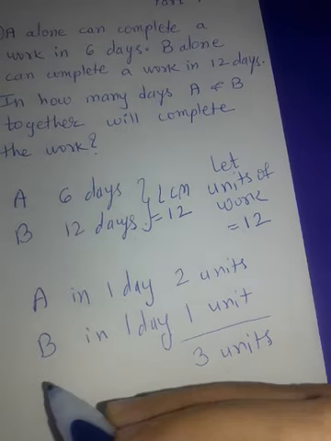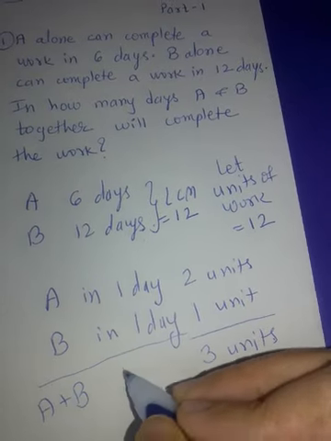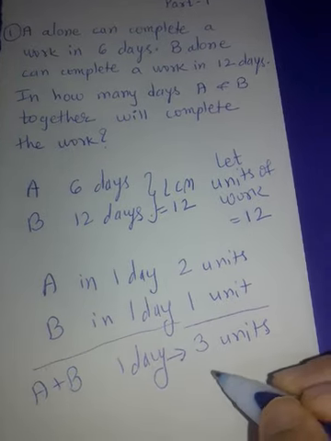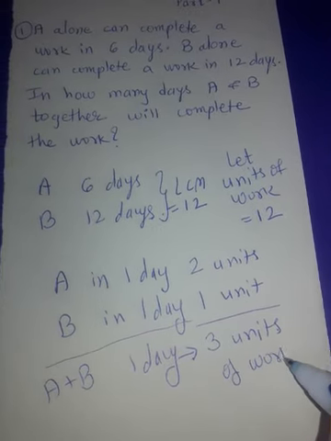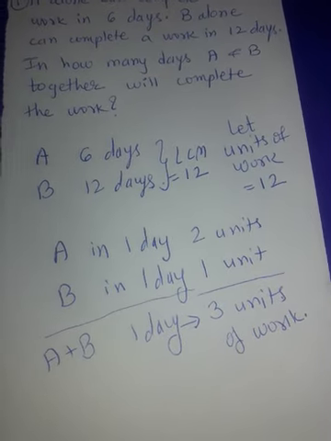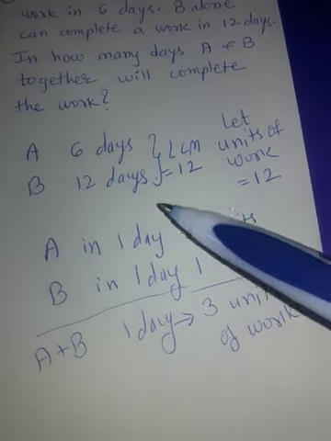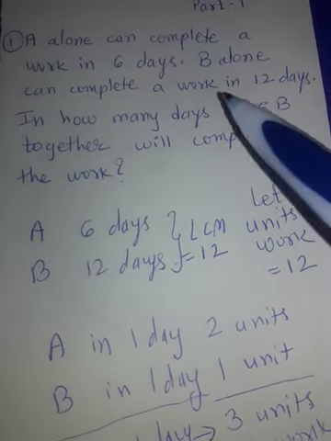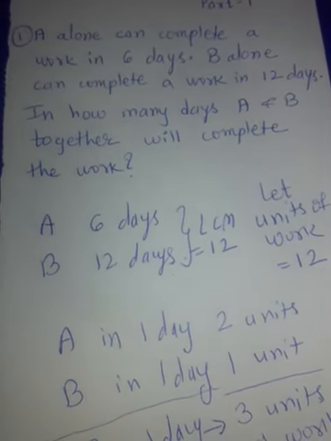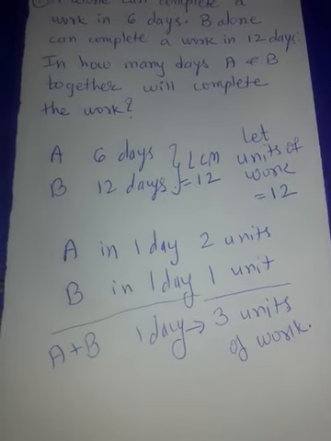now they are working together, A and B. A and B in 1 day working together will finish 3 units of work. Am I right? Now remember, you don't have to write all these steps in the exam. If you are a competitive exam preparer, nobody is going to see your steps, and these kinds of sums are oral, because they give the numbers like this, where LCM can be found orally and divisions are also very easy. So that is the advantage of time and work.